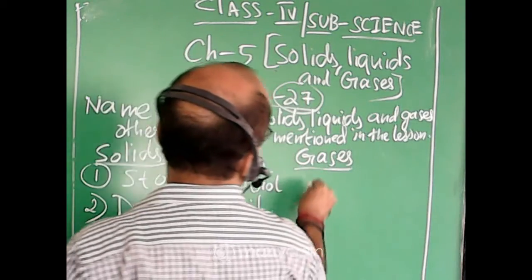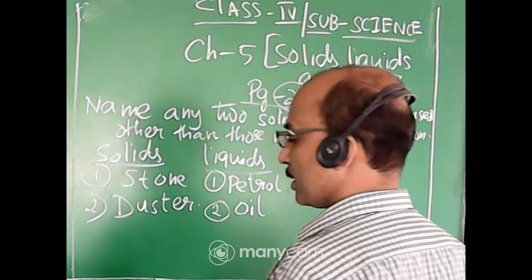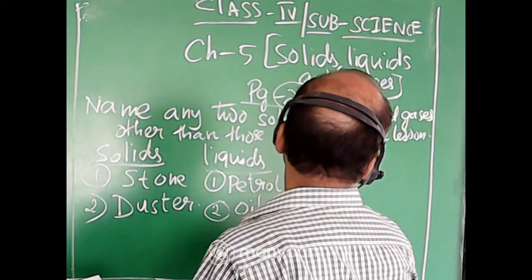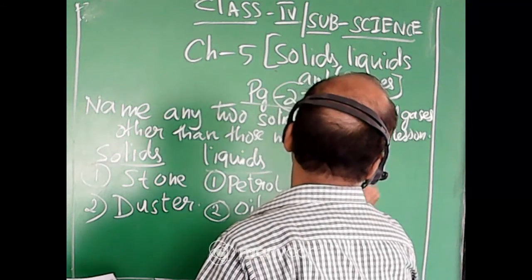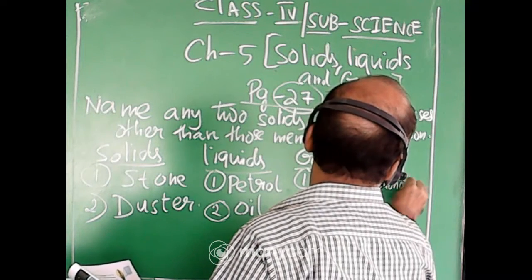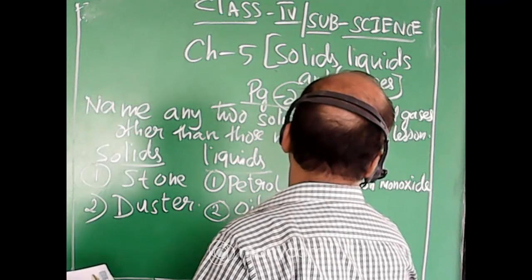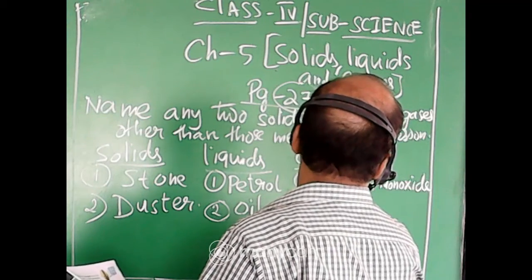Then gases, I can write here carbon monoxide. I can write here sulfur dioxide.